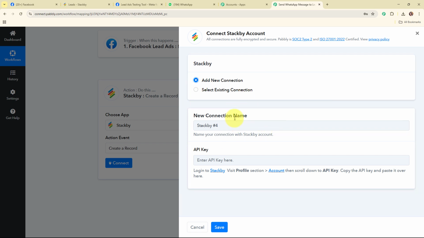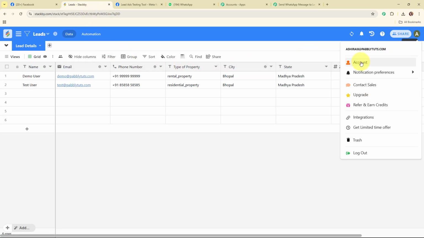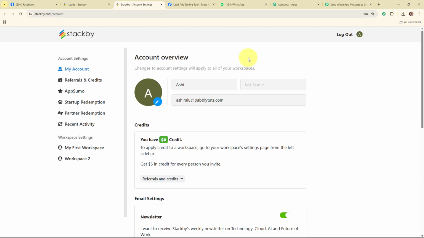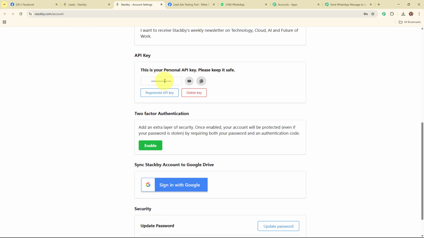Now, to build a new connection, it is asking me to enter the API token. So following the instructions given below, I've already logged in to my Stackby account. From here, I'm going to click on my profile icon, and then select account. Now under this account overview, I'm going to scroll down a little, and here you can see the API key generated. So I'm going to copy it. You can also regenerate the API key and then copy it.